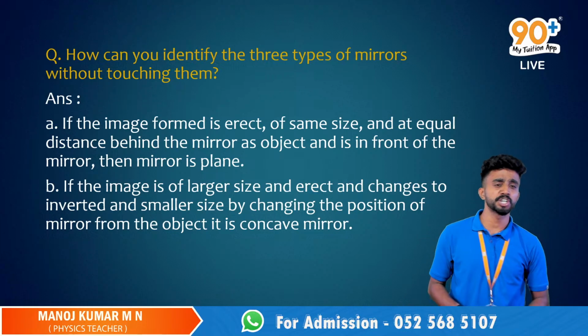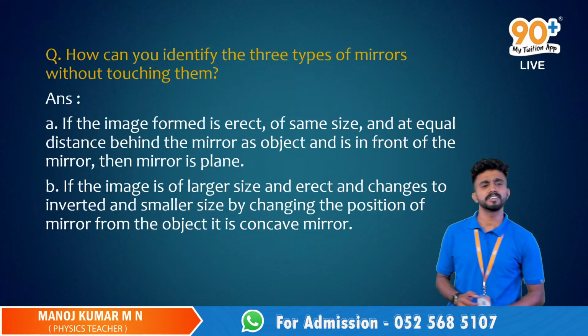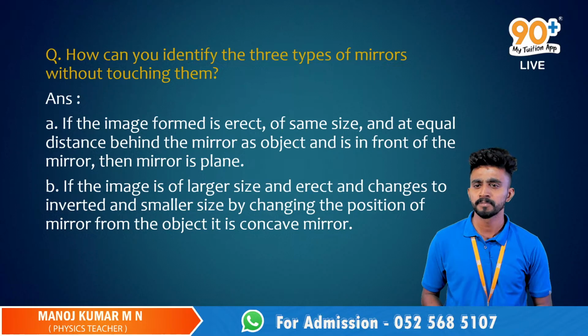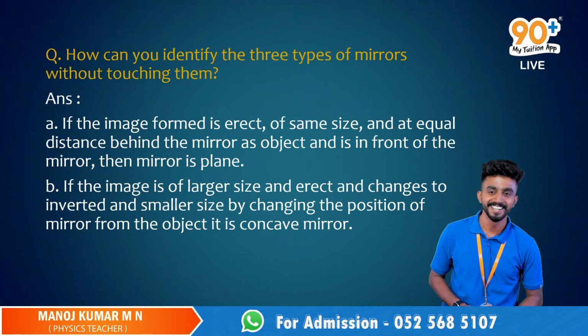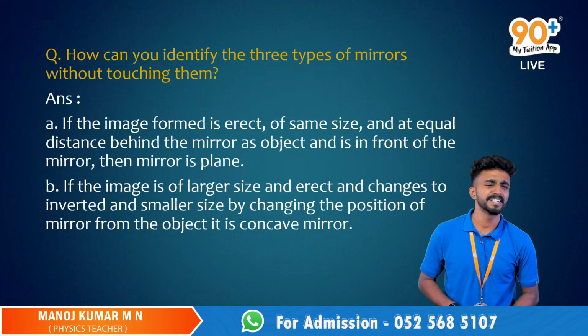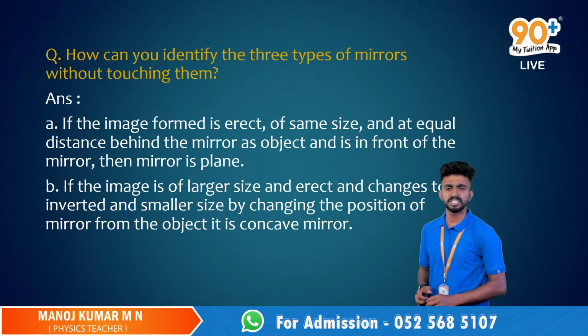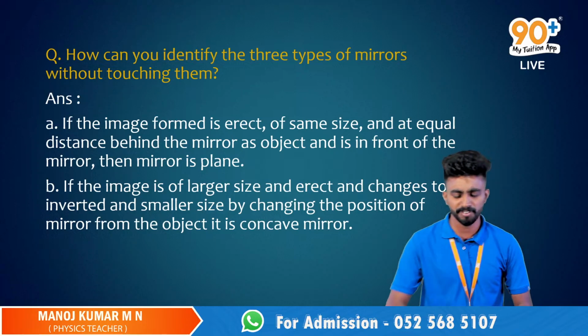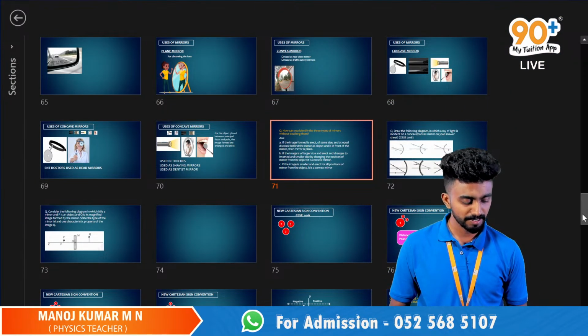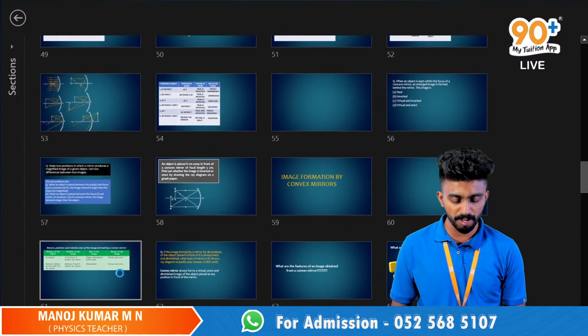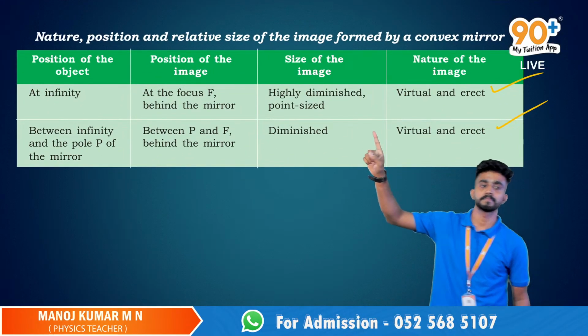So, Manish, are you sure in the case of a convex mirror, we will always get virtual and erect images? Sure? Yes, sir. Okay, fine. So, Manish, what do you think? The size will always be enlarged in the case of convex mirrors? Highly enlarged or enlarged? The size will always be enlarged, or what?